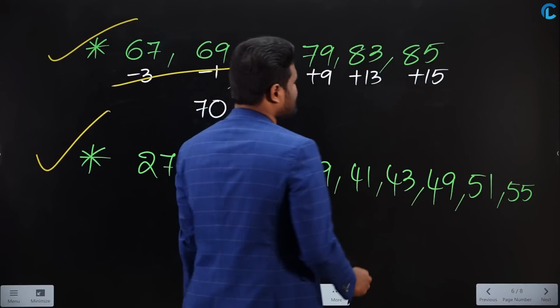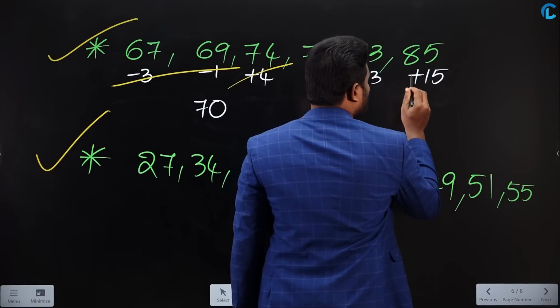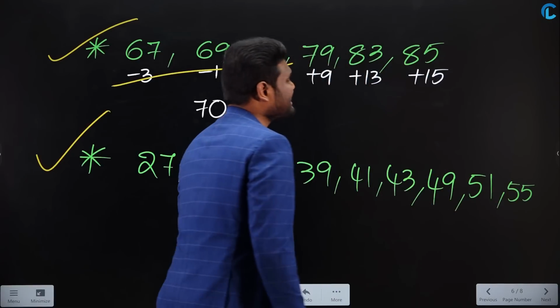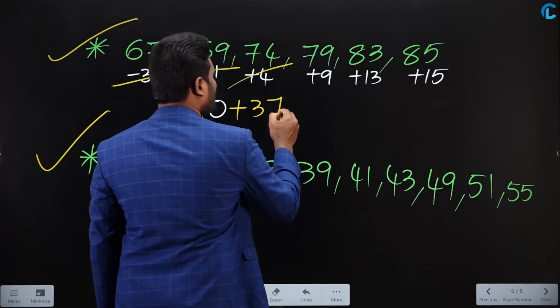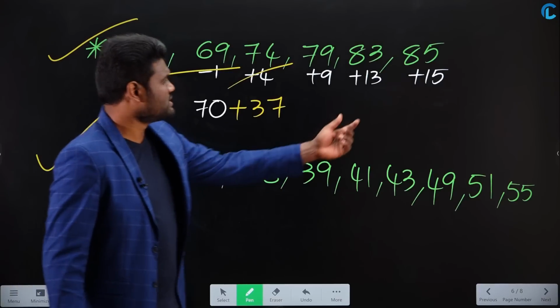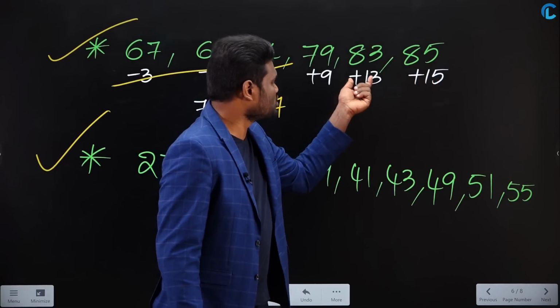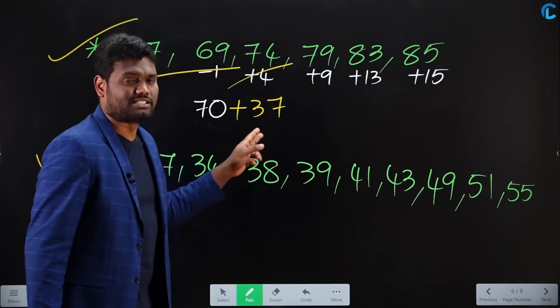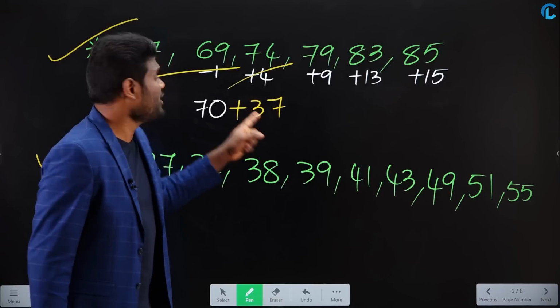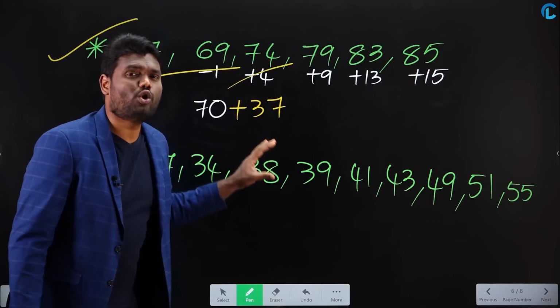9 plus 13 is nothing but 22. 22 plus 5 is nothing but 37. Yes or no? As I am getting 37 more, you need to do plus 37. Okay? So simply observe here. 15 plus 13 is 28. 28 plus 9 is nothing but 37. You got 37 extra. Now this 37 extra, when you have cross-checked all these numbers, then you got 37 more.